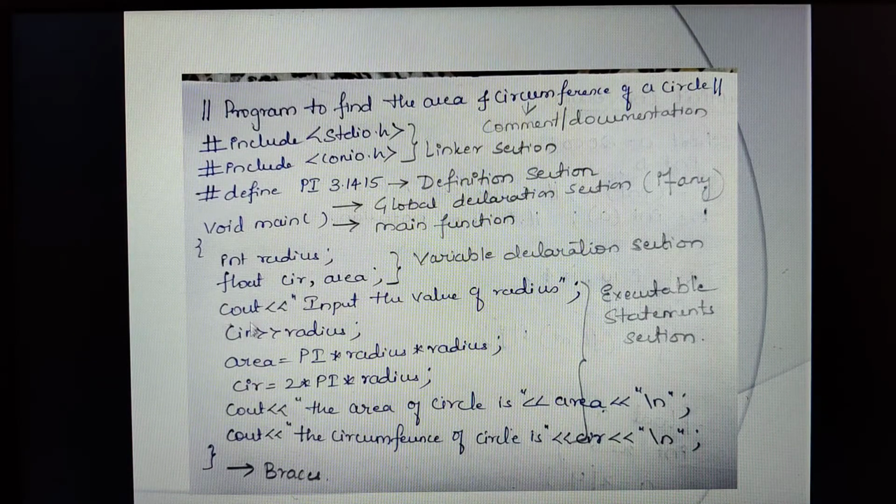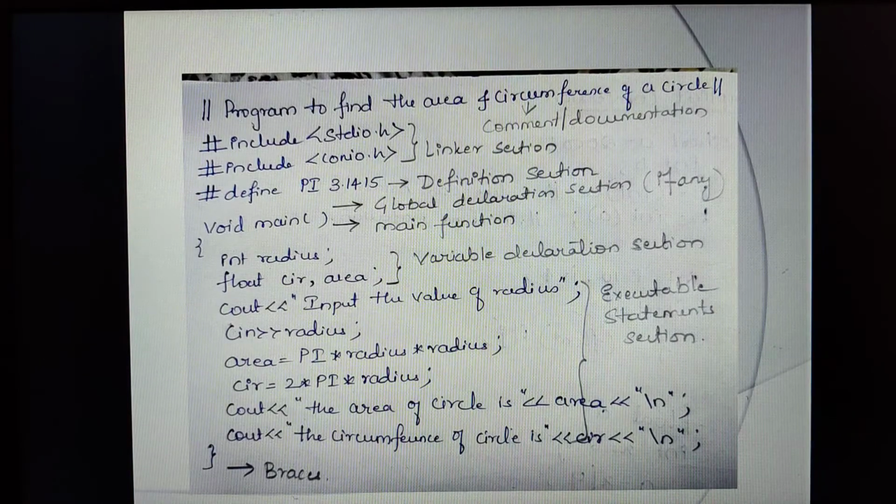Now these are input and output statements. Cin is an input statement, isn't it? Cout is an output statement. So these executable statements are always written within the main function, and they can include expressions, input output statements, conditional statements or looping statements. As and when we discuss different examples, I'll tell you what the conditional and looping statements are. So this was all about the executable statements. Understood? Next.